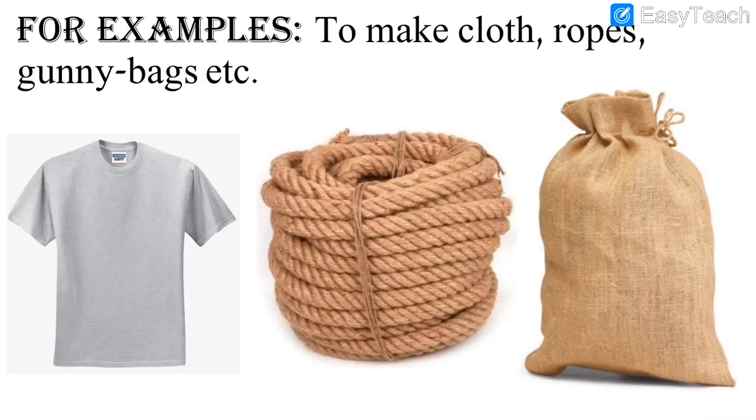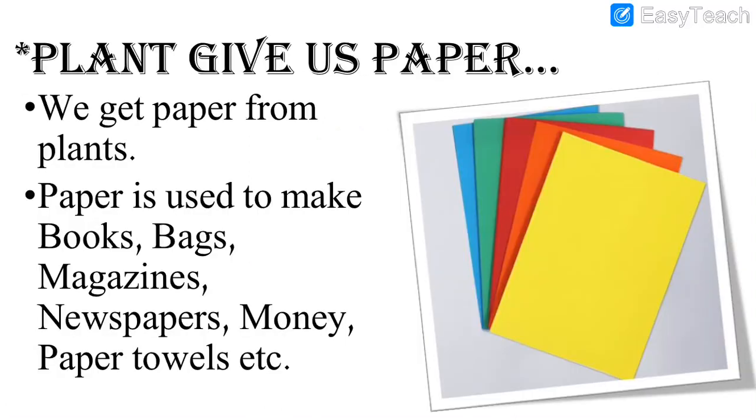See, examples are given. We can make clothes, ropes, gunny bags. These are used for different purposes in our daily life. This we get with the help of plants and with the help of fibers. Then we had learned that we also get paper from plants. Different colored papers are there, as you can see on your screen. We get paper from plants, and it is also used to make books, bags, magazines.